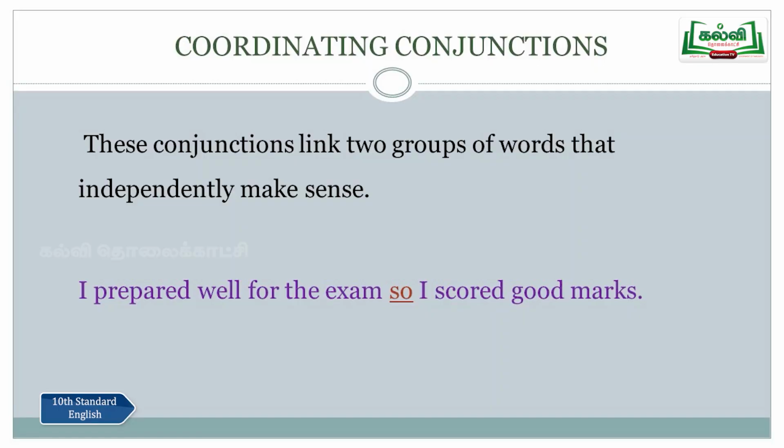So it is an independent clause, in other words, a main clause. I prepared well for the exam, so I scored good marks. There is one more main clause here, one more meaningful sentence: I scored good marks. So to combine, link or connect these two sentences, we use the word so. That is a conjunction. Why do we call it a conjunction? Because it connects, combines or links two sentences, that is two independent clauses here. So these conjunctions are known as coordinating conjunctions.